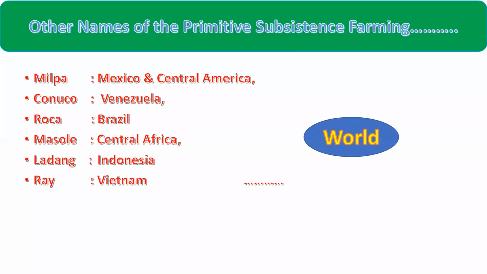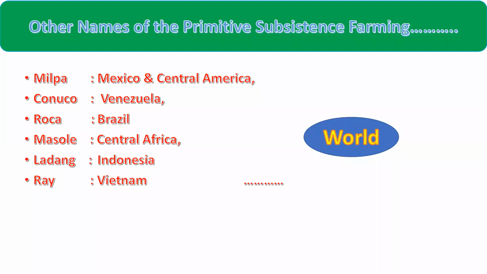Now come to the world. In the world, there are different names like Milpa in Mexico and Central America. In Central America and Mexico, the other name of shifting cultivation, or primitive subsistence farming, is Milpa. In Venezuela, it is Conuco. In Brazil, it is Roca. Central Africa, it is Masole. Indonesia, Ladang. And Vietnam, it's Ray. So these are the other names of primitive subsistence farming in the world. Also, this thing is clear to all of you. And my dear student, these names are important as a 1 mark question in your exam also.